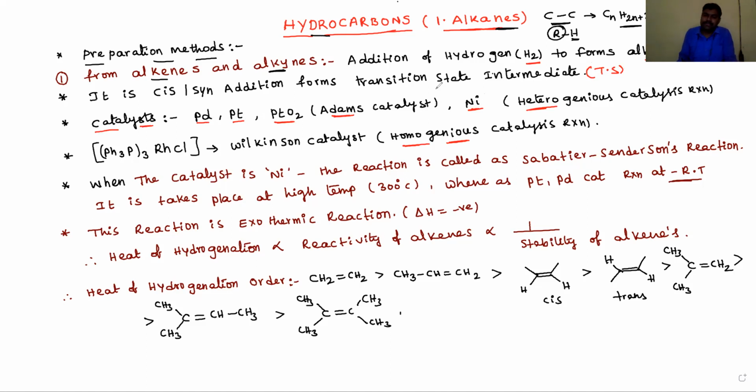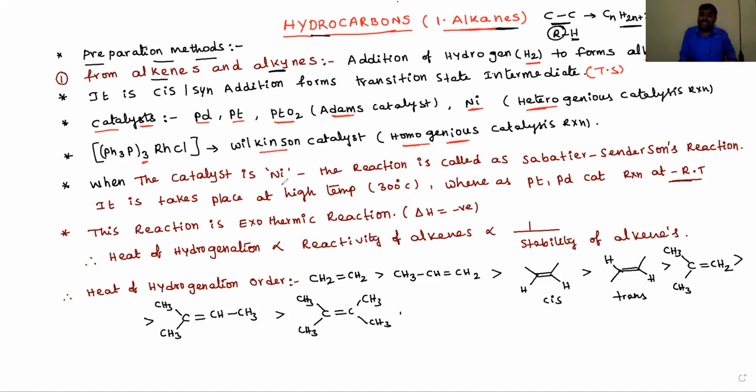Another important catalyst is triphenylphosphine rhodium chloride, also known as Wilkinson catalyst. This Wilkinson catalyst is a homogeneous catalysis reaction. It helps the hydrogenation of alkenes or alkynes into the corresponding alkanes.